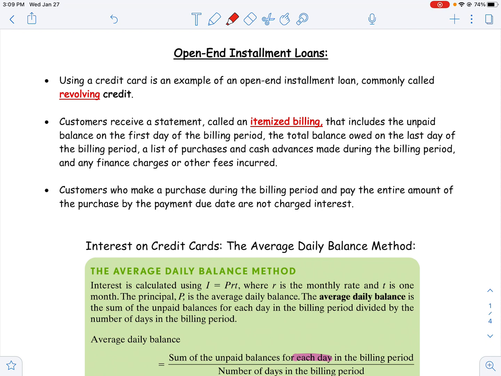So if you use a credit card, you could actually build up really good credit by using a credit card and paying it off in full every single month. Unfortunately, where people get in trouble is that they don't pay it off in full and they keep adding to that balance and they just end up paying the minimum payment, which means you're paying a lot of money in interest and never really paying down your balance.